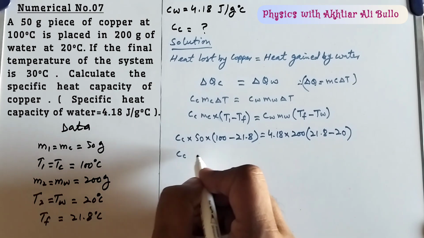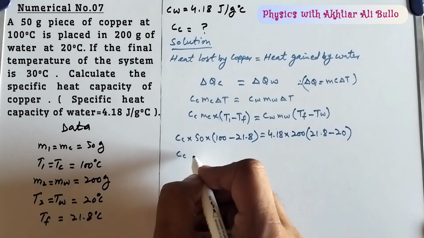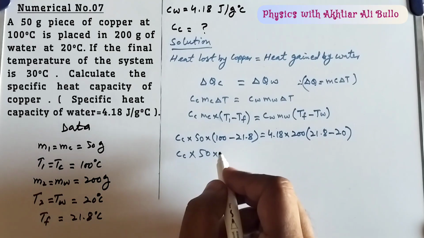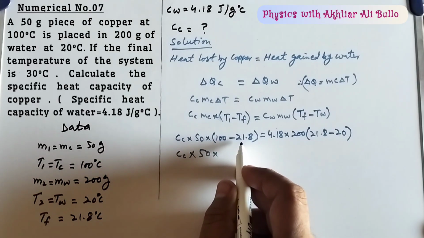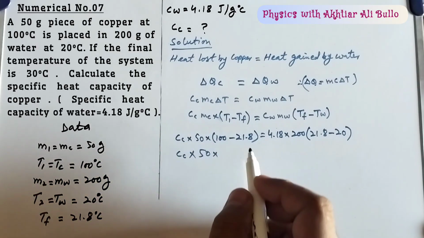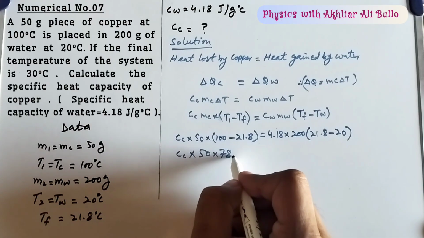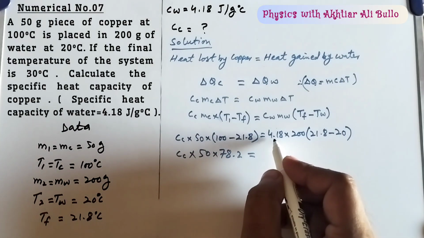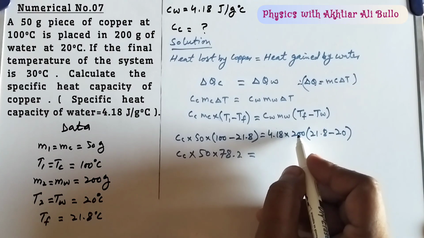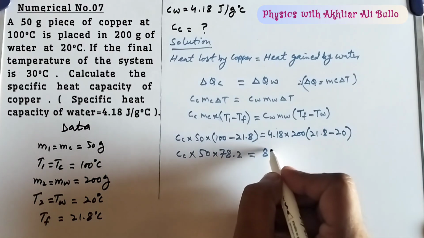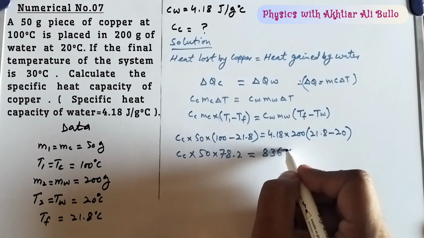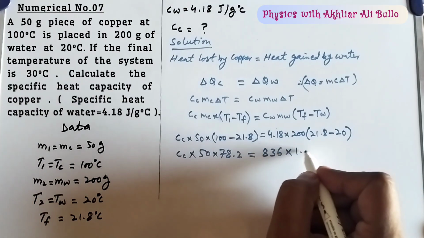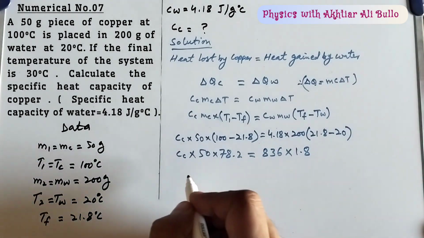So specific heat of copper into 50 into 100 minus 21.8, so it will be 78.2, is equal to, when we will multiply 4.18 with 200, so it will be 836 into 21.8 minus 20, so it will be 1.8.